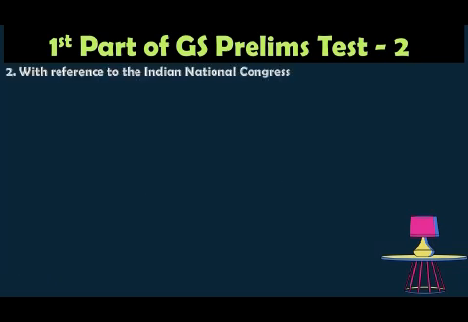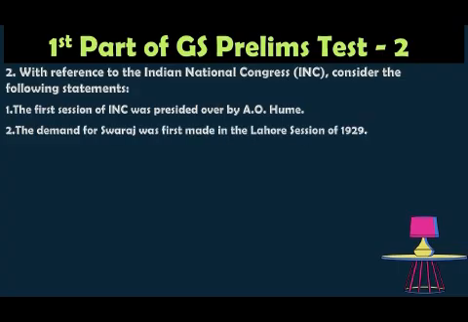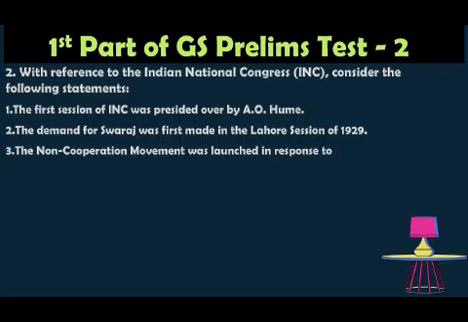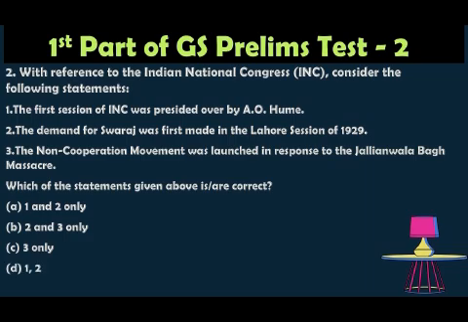Question number 2. With reference to the Indian National Congress, consider the following statements. The first session of the INC was presided over by A.O. Hume. The demand of Swaraj was first made in the Lahore session in 1929. The non-cooperation movement was launched in response to the Jallianwala Bagh massacre. Which of the statements given above is correct? Option A 1 and 2 only, option B 2 and 3 only, option C 3 only, option D is 1, 2 and 3. So the correct answer is 2 and 3.